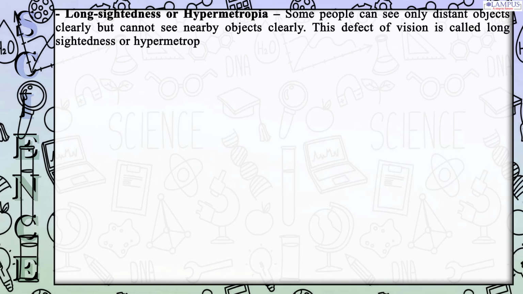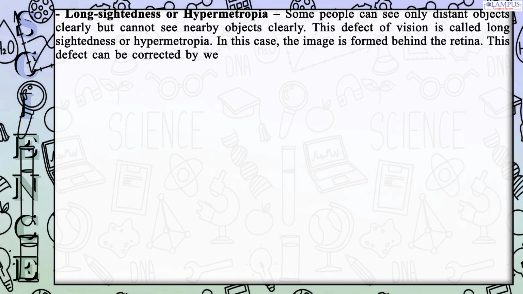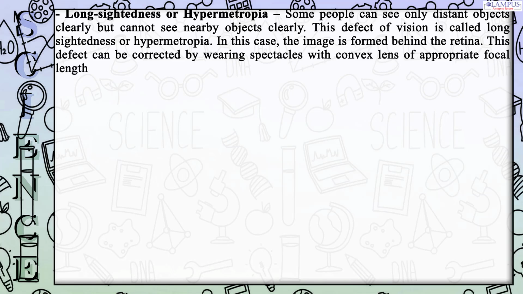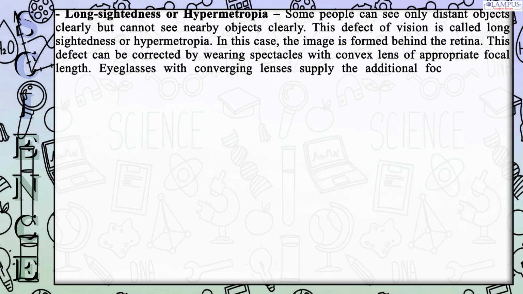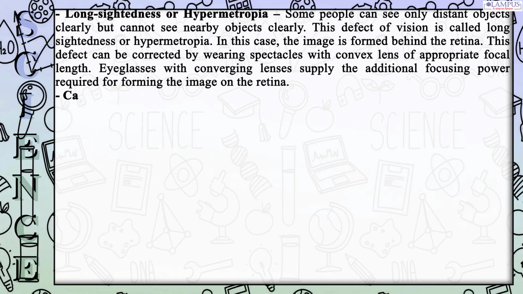Long-sightedness or hypermetropia. Some people can see only distant objects clearly but cannot see nearby objects clearly. This defect of vision is called long-sightedness or hypermetropia. In this case, the image is formed behind the retina. This defect can be corrected by wearing spectacles with a convex lens of appropriate focal length. Eyeglasses with converging lenses supply the additional focusing power required for forming the image on the retina.